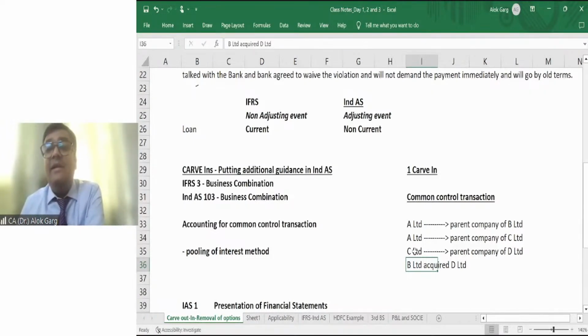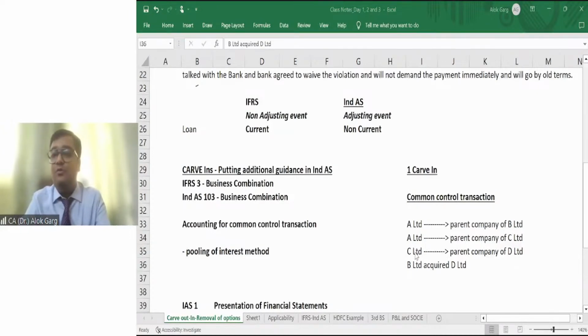So we said that in case of common control transactions, we will apply the pooling of interest method. This pooling of interest method is not there in IFRS. So we have inserted additional guidance in our Indian accounting standard. And that is why we are calling it Carve In. Carve out means applying a different treatment. Carve in means putting in additional guidance. So this is known as Carve In. Is that clear? I hope it is clear.